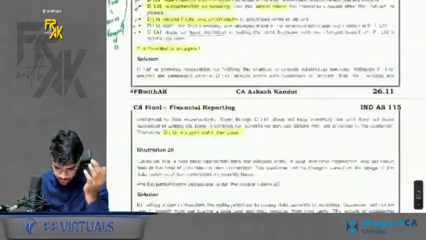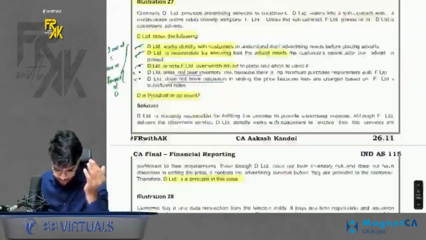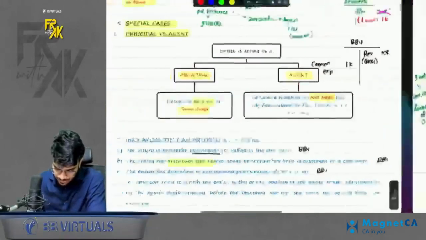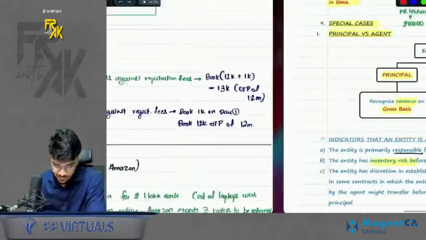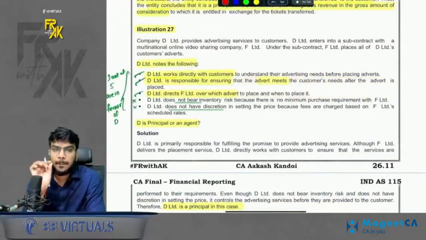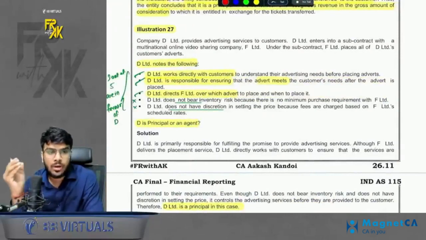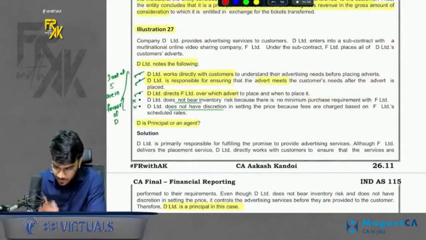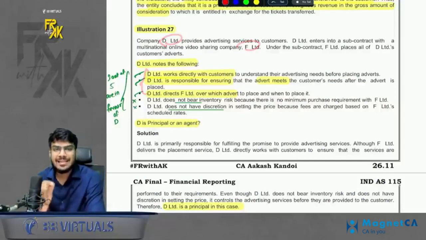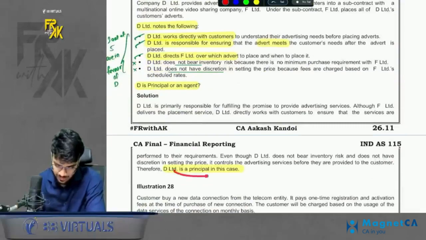Okay, so to understand the principal-agent relationship, we also have two questions. You can always refer to those questions. I will just go through this once very quickly. In illustration number 27, I discussed only 3 indicators. There can be more than 3 indicators also. Whenever a question is given, when you are reading it, see that the maximum conditions are in your favor. Not all, but the majority should be in your favor. So here there are 2 companies, D and F. If you see closely, in D's favor there are maximum conditions. So D is the principal. If you read, you will understand.